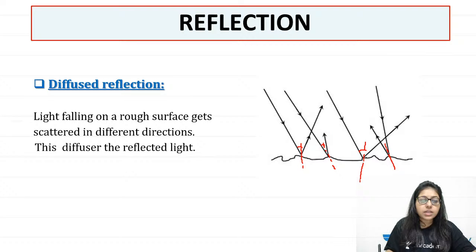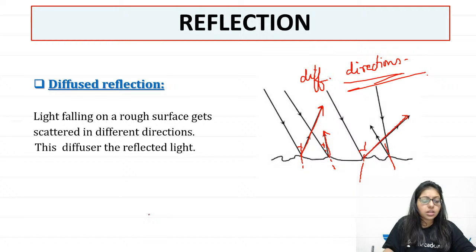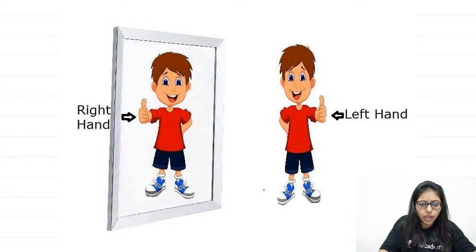So that's why the angle of reflection is also different, and that's why all these reflected rays are going in different directions. Are we clear? They are all going in different directions. But you know that we are able to see everything because of diffused reflection. It is because of diffused reflection that we are able to see things, right? I hope you are clear.